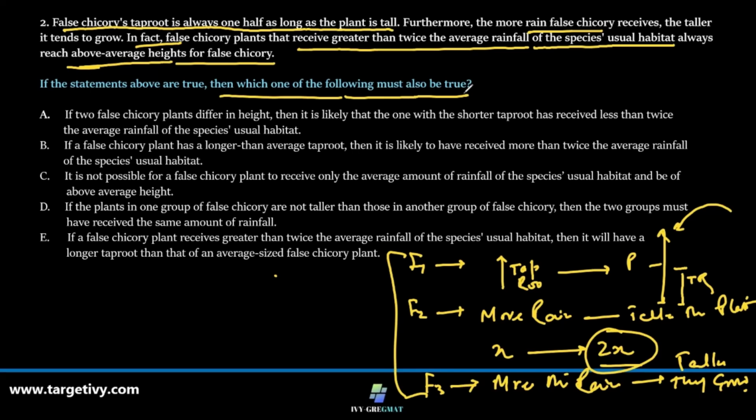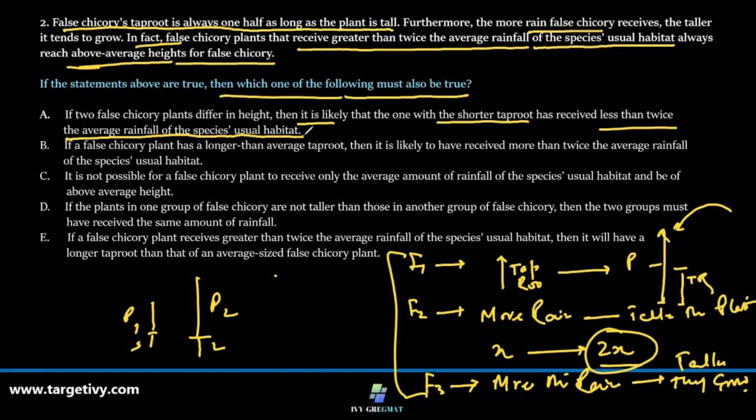Option A: if two false chicory plants, say plant 1 and plant 2, differ in height, then it is likely that the one with the shorter taproot, and this one a longer taproot, has received less than twice the average rainfall of the species' usual habitat.